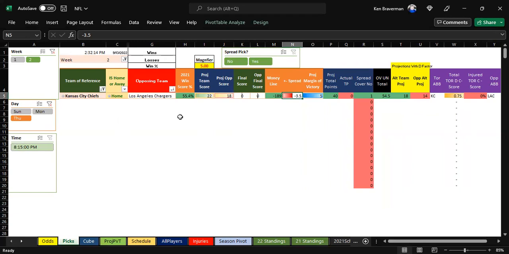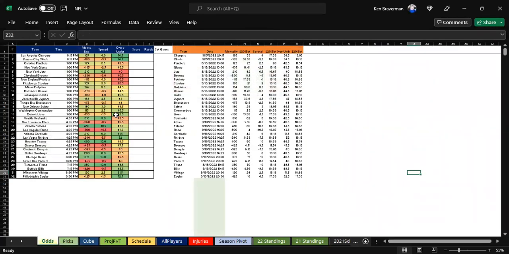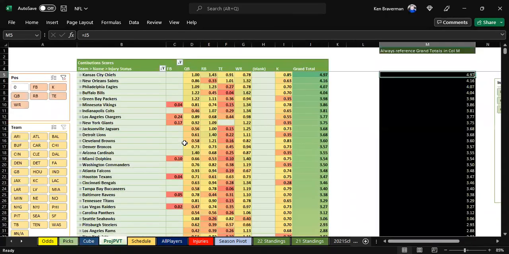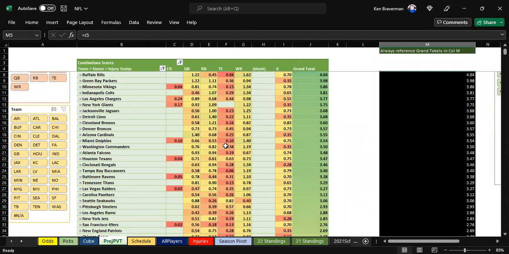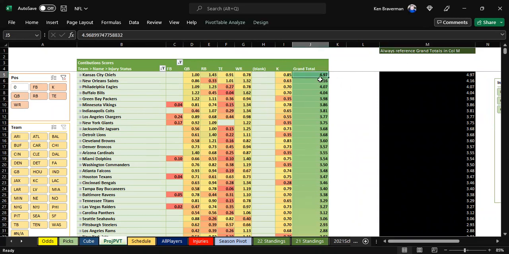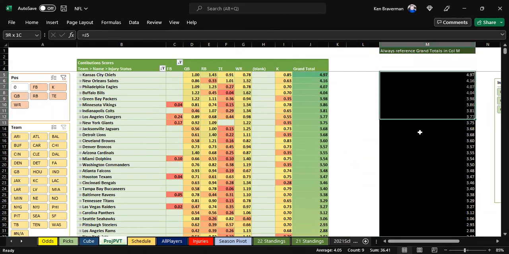Now, how did we get here? What on earth did I do to update this? Well, let's see. First, I put in the odds. Okay, that's done. We've got our picks. Don't worry about the rest of the games, and don't worry about the cube. I'll talk about that in a separate video for the subscribers. Projection pivot: we've got all of the players and the stats from the first game in here. We have the hard code over here, the reference to the grand total, because the grand total number needs to appear right here. This number needs to appear over here. So we did that, and we've got all the teams in here.